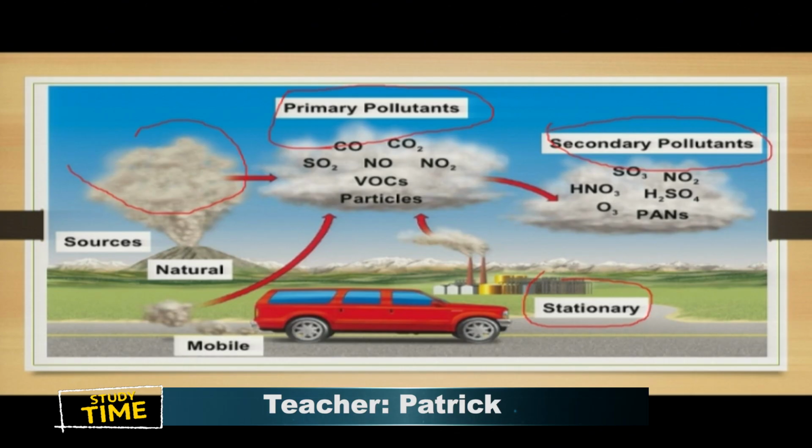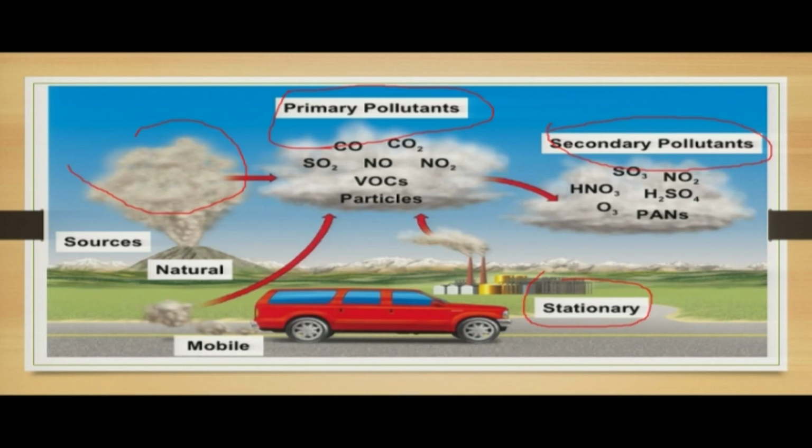So we have carbon monoxide, carbon dioxide, sulfur dioxide, nitrogen dioxide, volatile organic compounds, and particles. And here we have sulfur trioxide, nitrogen dioxide, nitric acid, sulfuric acid, ozone, and many others. So look for the difference between the two.